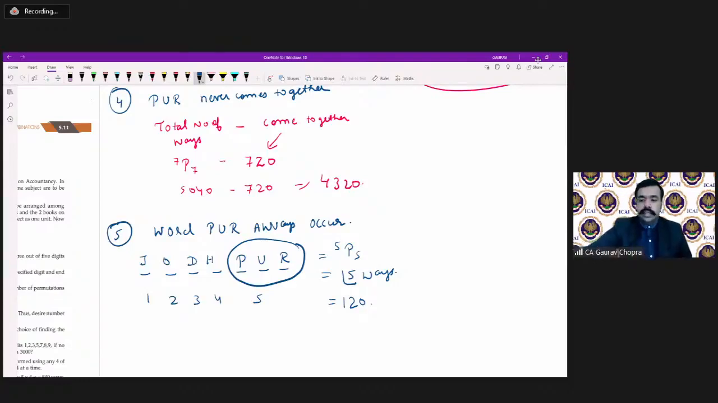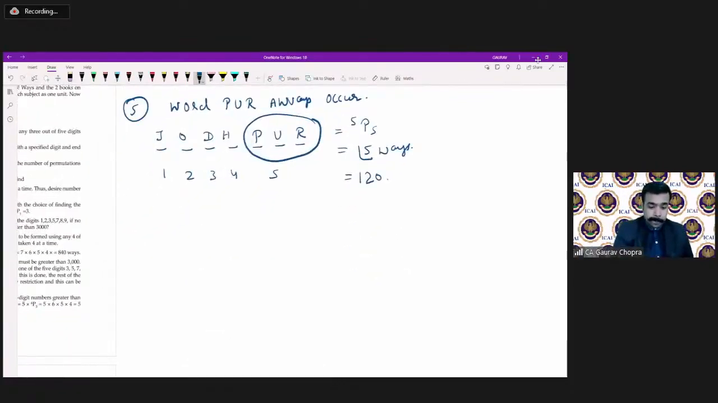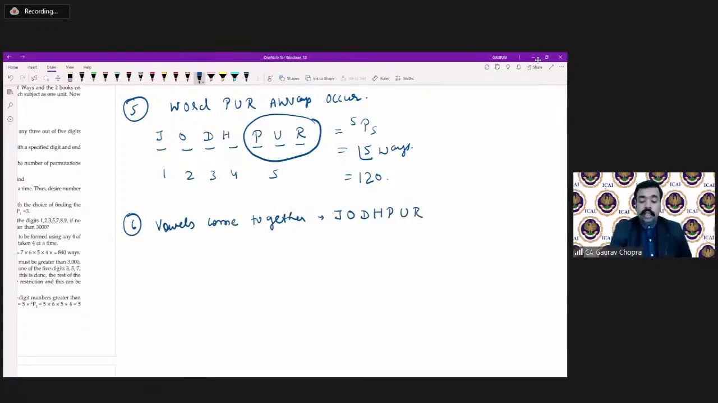Now let us take the sixth portion. The sixth portion says vowels should come together. Vowels from the word Jodhpur come together. We know the vowels are A, E, I, O, and U. So from the word Jodhpur, we have O and U as the vowels.